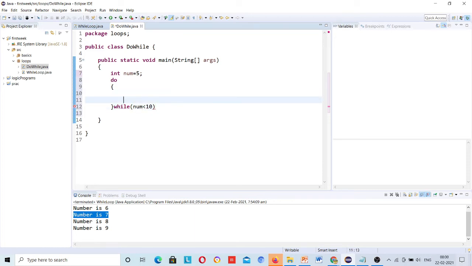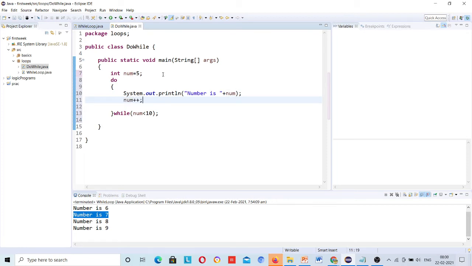Okay, then sys out here, need to use semicolon, and then "number is" plus num, and then do, sorry, num plus plus.